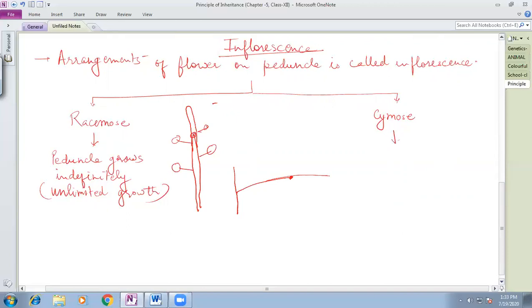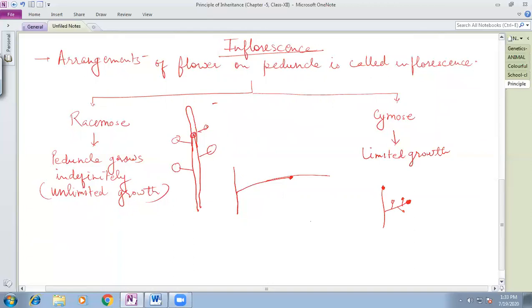But the cymose type is the inflorescence in which limited growth will be observed over the peduncle. The reason behind that is that the terminal bud always converts into the flower. Say this is the terminal bud. So this terminal bud converts into the flower. So further growth of this branch will not take place, and in that case the flowers can be born here, but the length of the branch will not increase. Say this is another branch, and here the terminal bud gets converted into the flower. In that case the further growth of this branch will not take place.